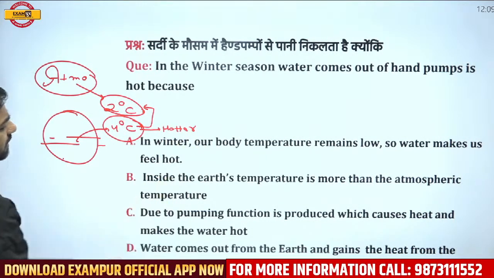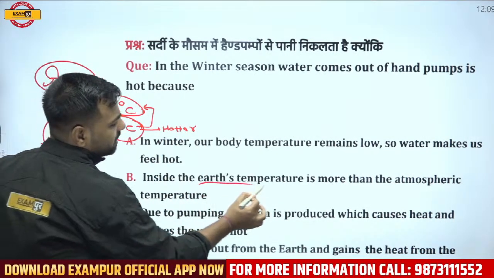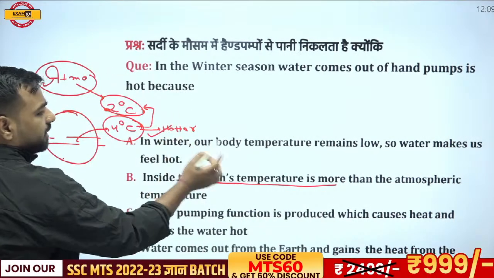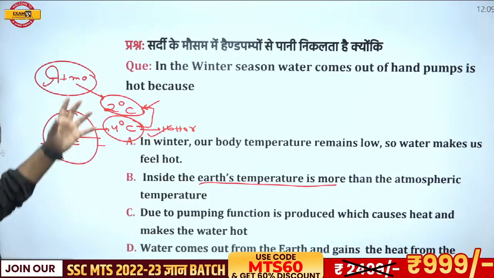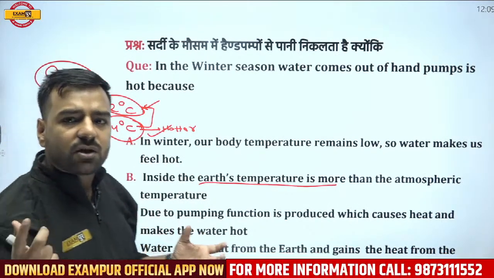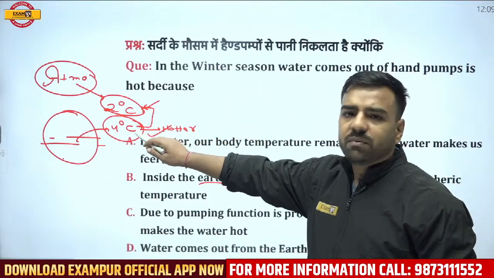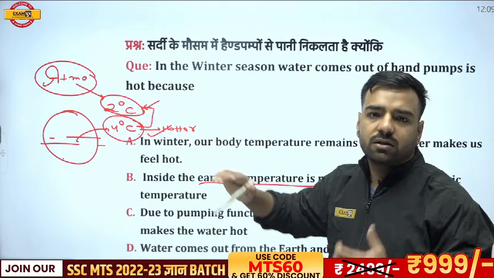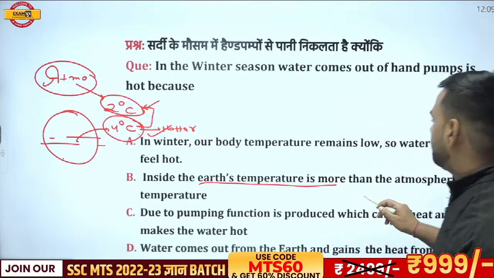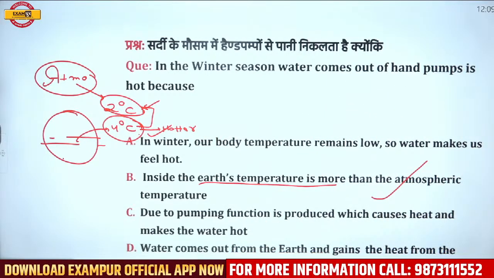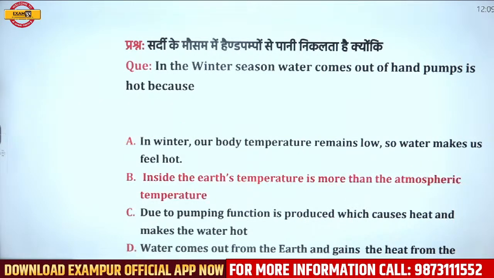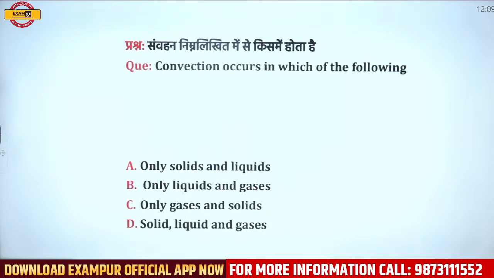So the same thing is written here. The temperature inside the earth is more than the atmospheric temperature, the temperature outside the earth. If I compare, obviously it would be hotter, and that's why it feels hotter. So very good. Option B, that is, the temperature inside the earth is more than the atmospheric temperature, is the correct answer. Next, convection occurs in which of the following?